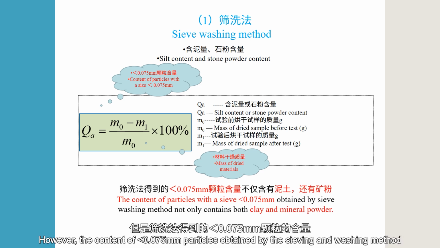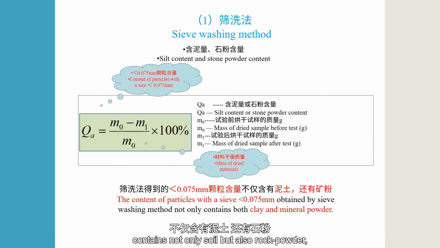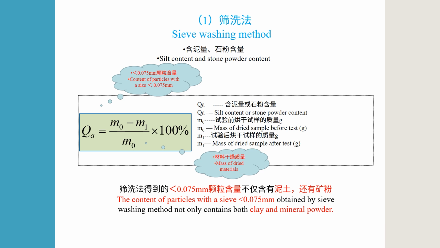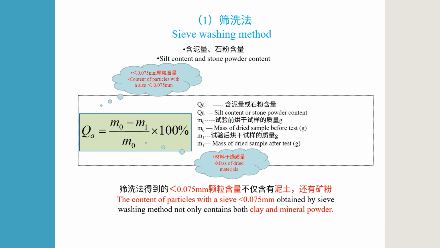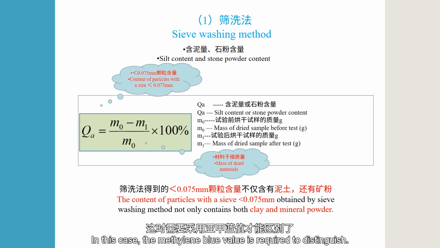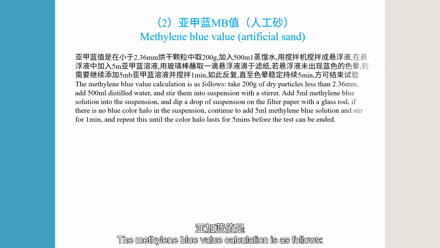However, the content of particles smaller than 0.075 millimeters obtained by the sieving and washing method contains not only soil, but also rock powder. So it is impossible to distinguish the content of soil from that of rock powder. In this case, the methylene blue value is required to distinguish. The methylene blue value calculation is as follows.